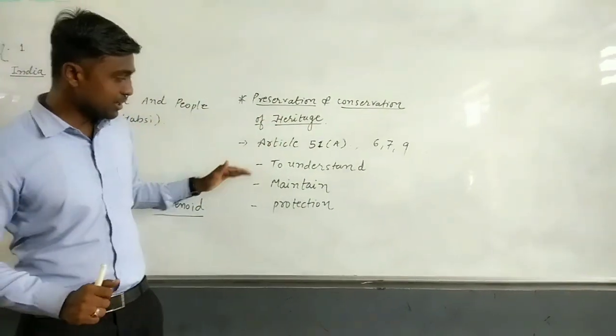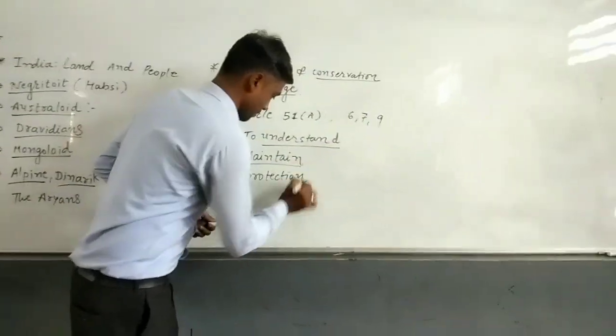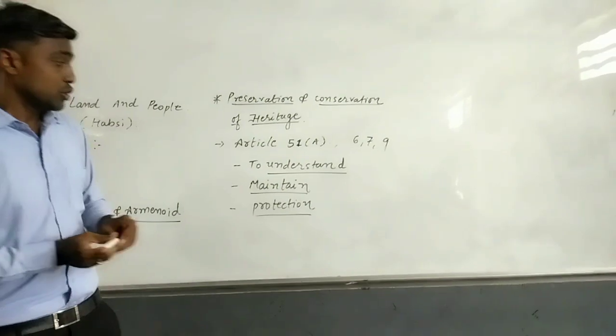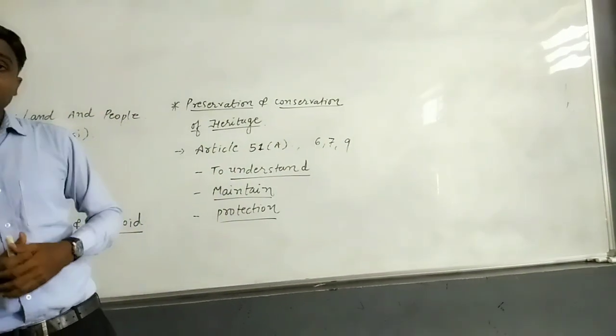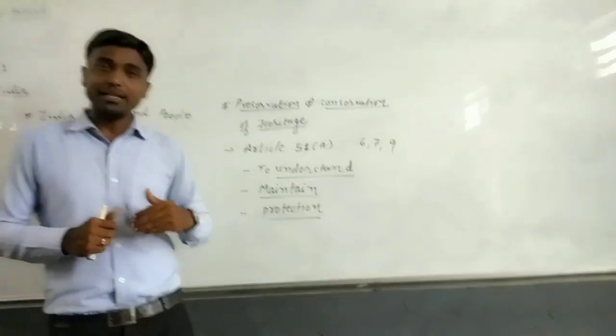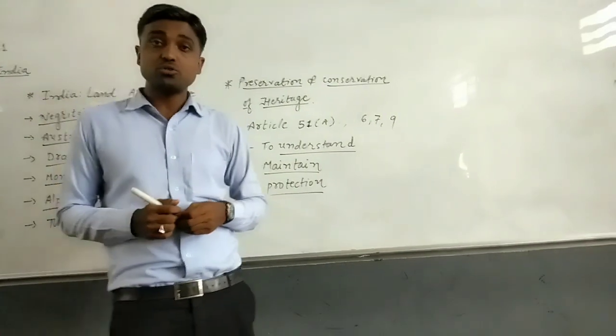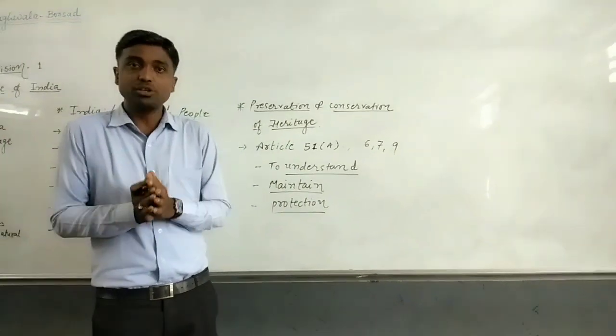First of all, I have written 3 words that I will explain. These 3 words you need to understand. First, we need to understand the rich and varied heritage of India. Then only can we give importance to our heritage. For example, if you give importance to somebody, before that you need to understand.